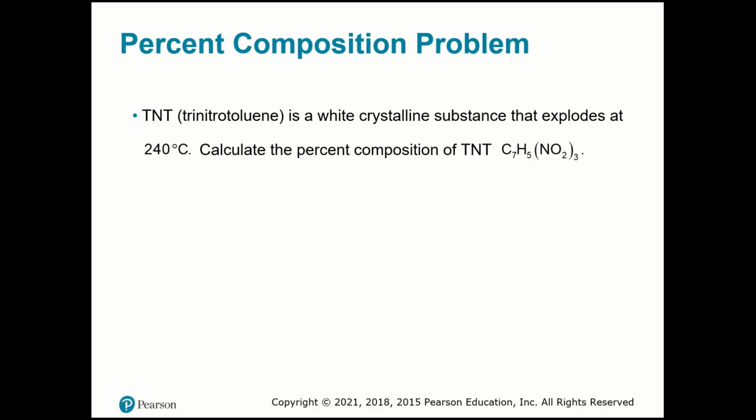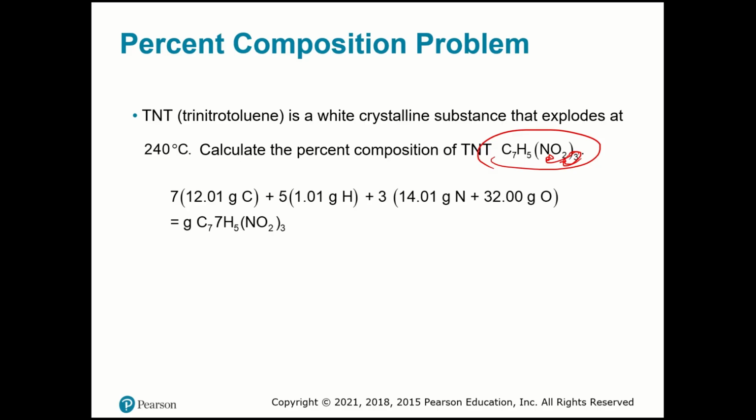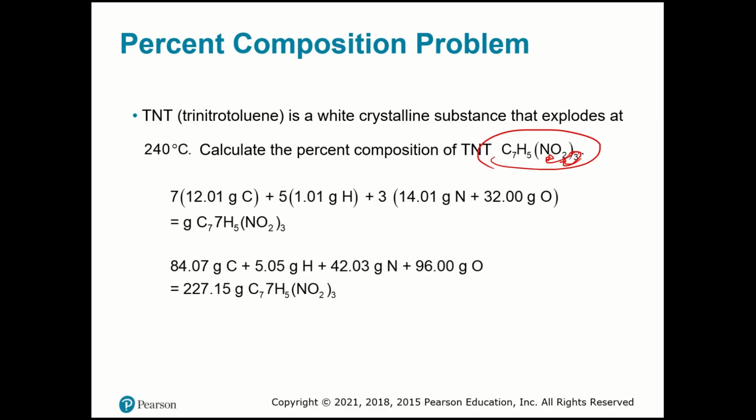Toluene is a white crystalline substance that explodes at 240 Celsius degrees. And here you have the formula. So remember, pay attention that this 3 is multiplied by all the elements. So I have 3 atoms of nitrogen, and 3 times 2 is 6, so it will be 6 atoms of oxygen. Okay, so you're going to calculate your molar mass, which is 240